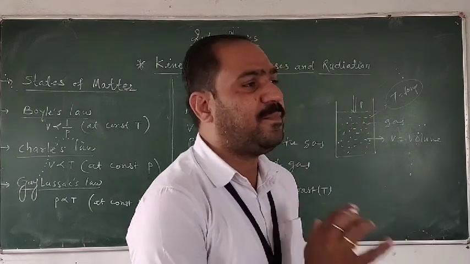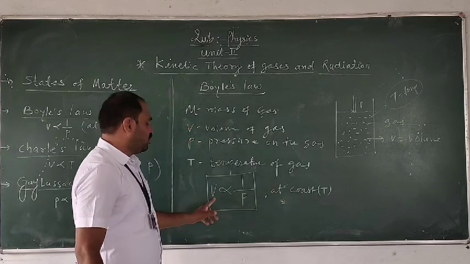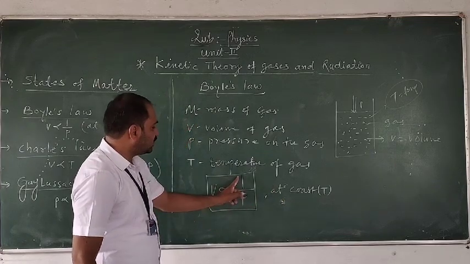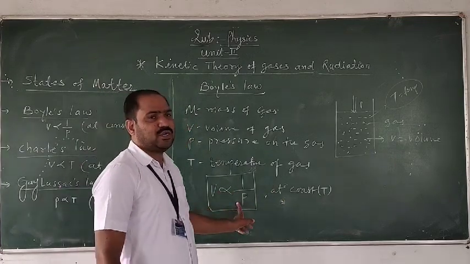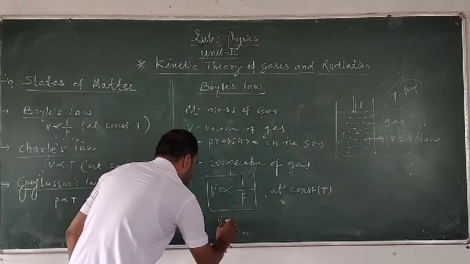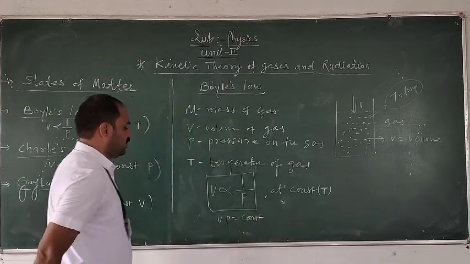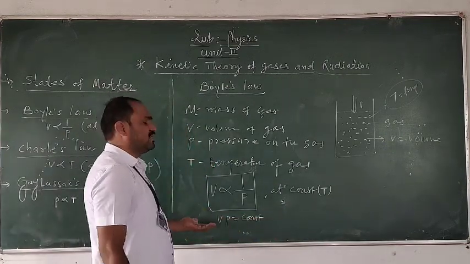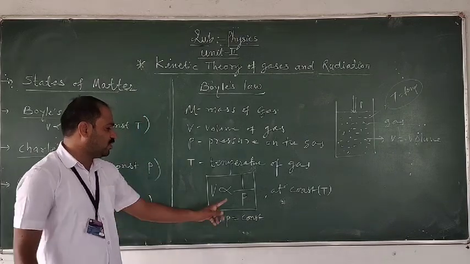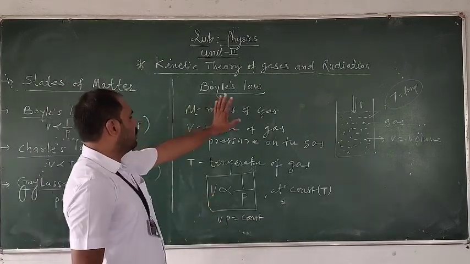So this is the statement given by the laws. At a constant temperature, the volume of the gas is inversely proportional to the pressure of the gas. Again we can write this as VP is equal to constant. Again, this is the alternative statement of Boyle's law. So this is the first law given by Boyle.